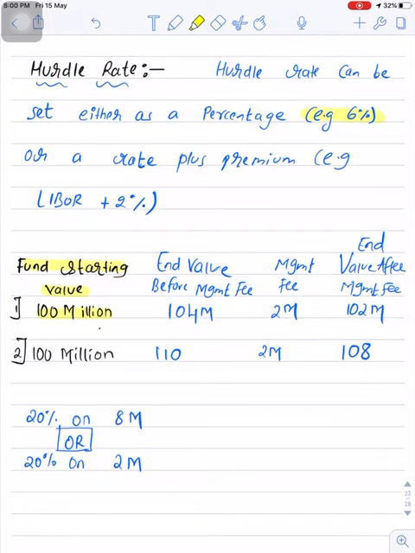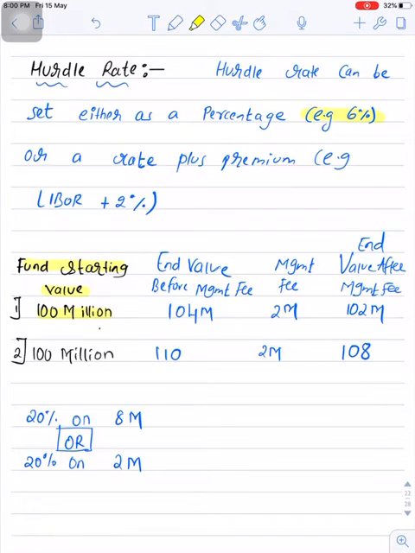So let's say hurdle rate is now 6% and starting value of fund is 100 million. This means at the end of year the value of fund should be greater than 106 million. If value of fund is greater than 106 million, this means fund have successfully crossed the hurdle rate. So once hurdle rate is crossed, then only fund managers are eligible for incentive fees. So let's discuss with the help of this example.